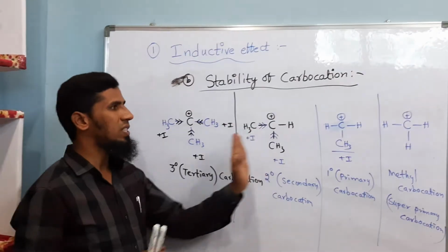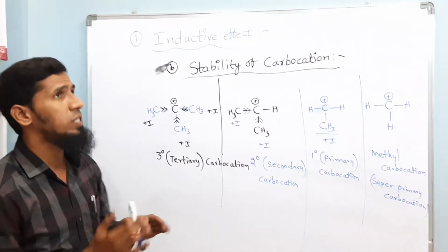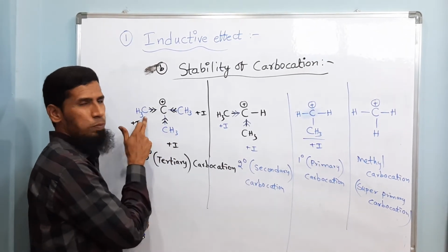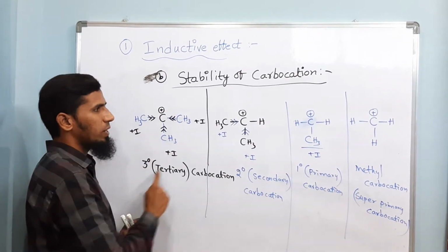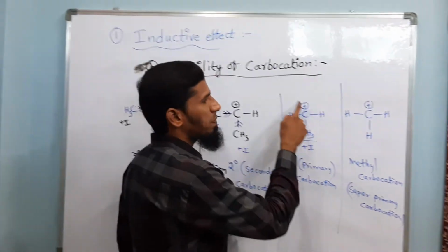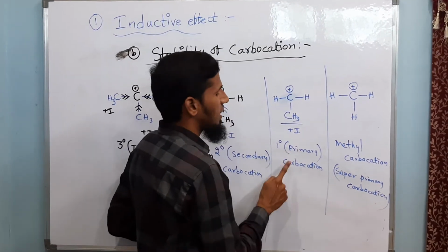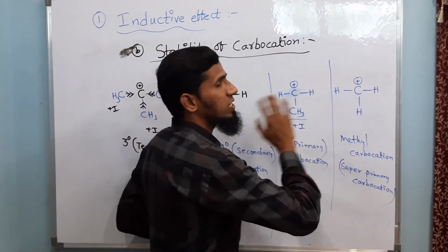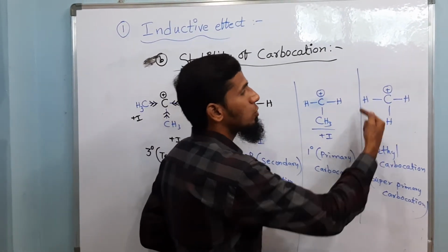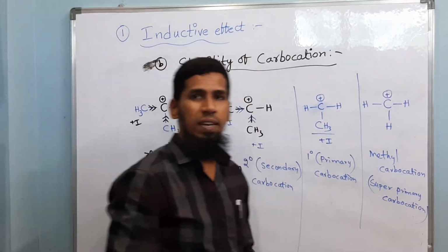So in these 4 examples, all are carbocations because carbon has a positive charge. The first is linked to 3 methyl groups or plus I groups, tertiary carbocation. Here it is linked to 2 methyl groups, so it is secondary. Linked with 1 methyl group, that is primary. Here it is attached only to 3 hydrogens, CH3 plus, the methyl carbocation, the fourth example.